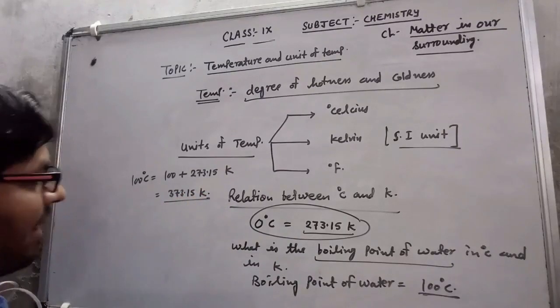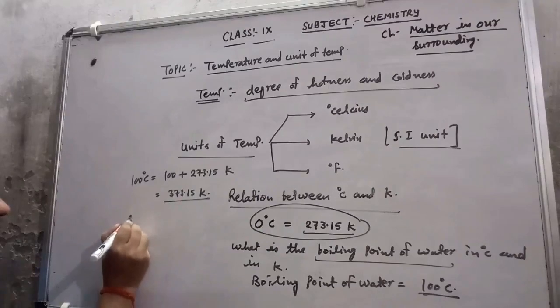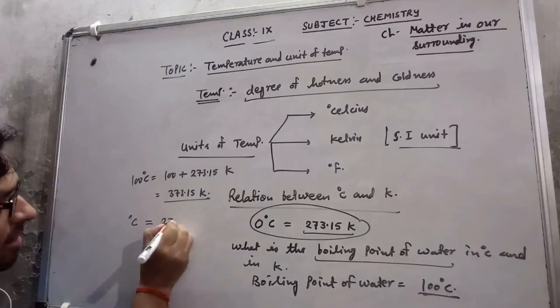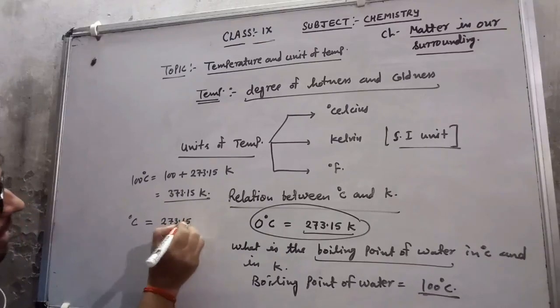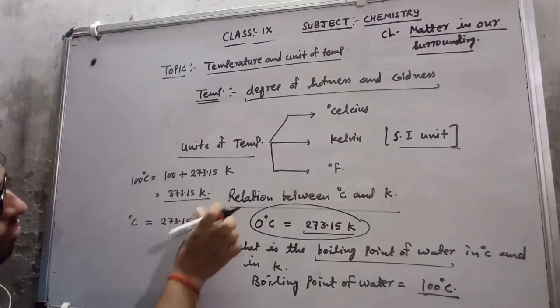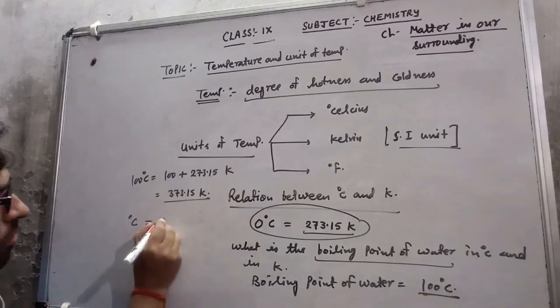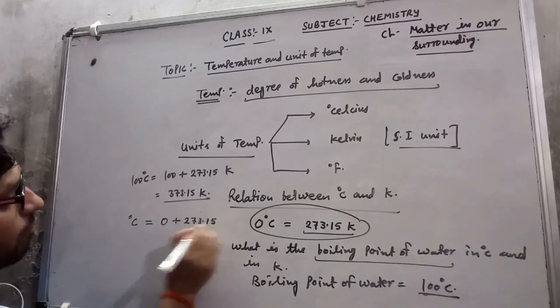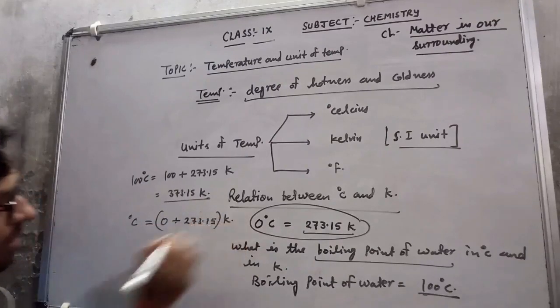Very simply, if I want to convert degree Celsius into Kelvin, I add 273.15. So 0 degree Celsius equals 0 plus 273.15 Kelvin.